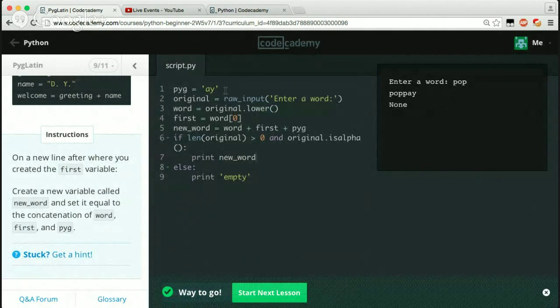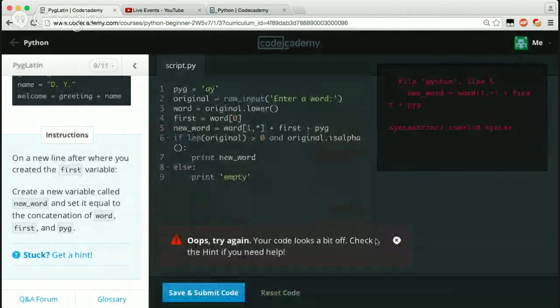So pyg is a. So that's just the original. So that's giving us the word. So word equals original dot lower. Okay. And the first equals word 0. And then new word equals word. I think we could split this from like one. Let's see. How would you get that? I think you just do it like that. I think that would work.